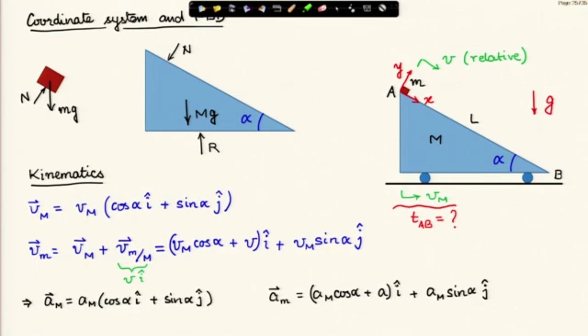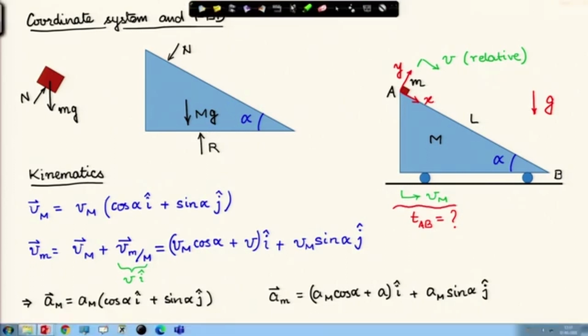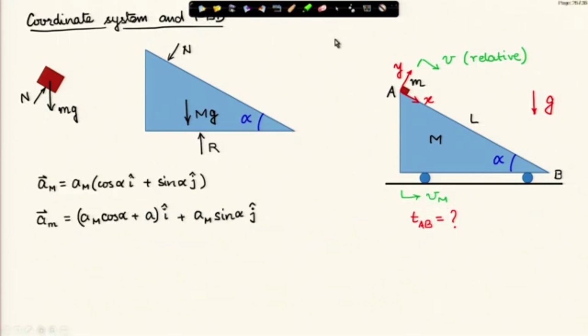Alpha is fixed, i cap, j cap are not changing directions, therefore, this is the acceleration. Similarly, I get the acceleration of the small mass, the block, by differentiating the velocity of the block. Straightforward algebra. These are the acceleration expressions.